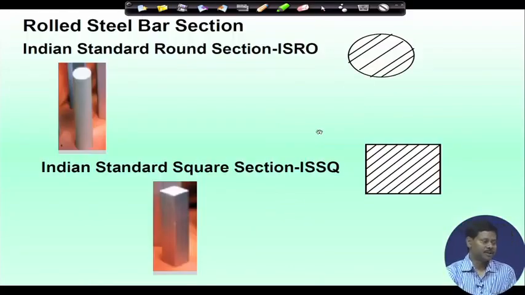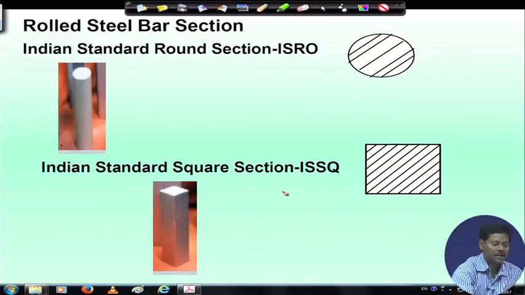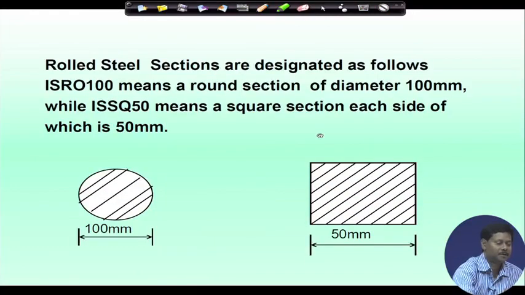This is rolled steel bar, Indian standard round section, ISRO is called, and Indian standard square section, this is square bar. So, this type of bars are also available, and which can be used for design of different type of members.